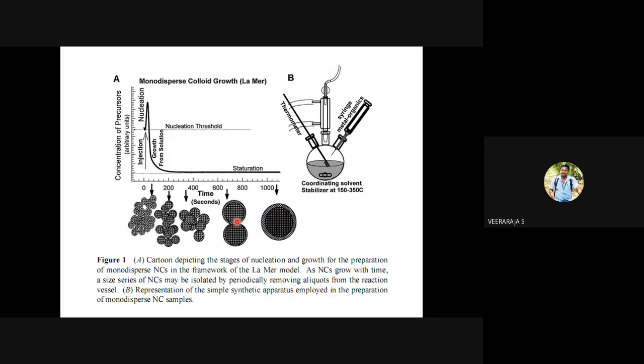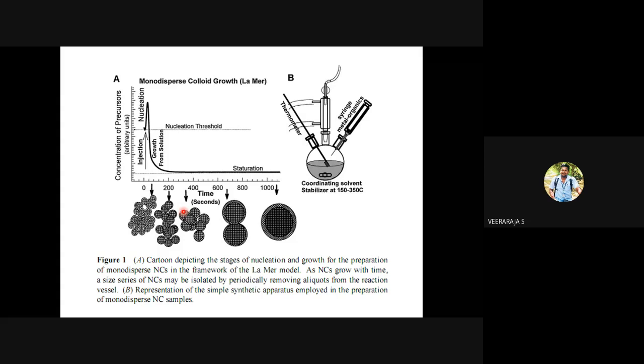Let's say you are arresting the reaction at this time, between maybe 400 seconds and 600 seconds. How can you arrest the reaction? Maybe you add some stabilizing agent, or you do not supply the temperature, or you add some protective agents. Then the reaction will be arrested.